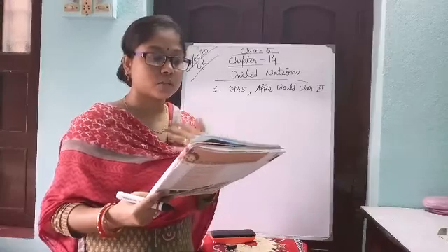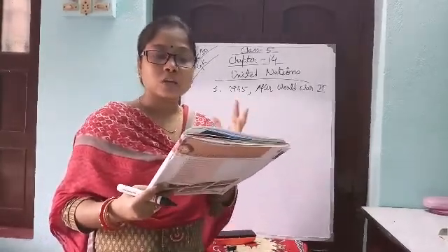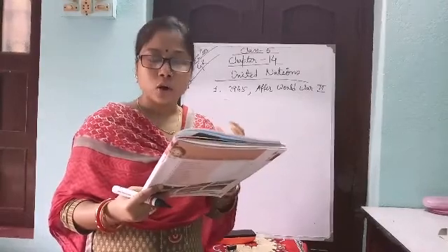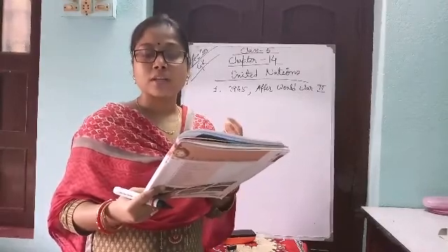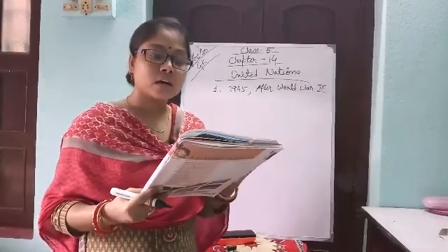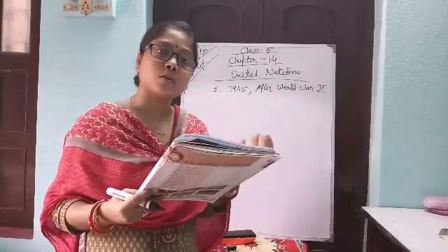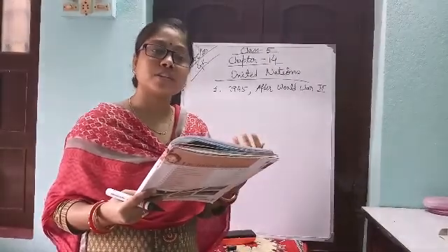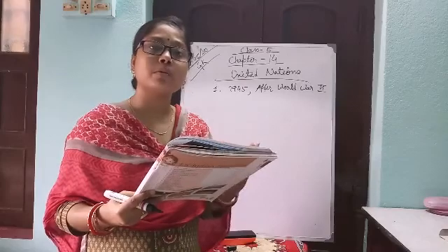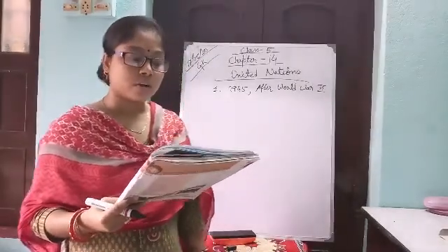To maintain international peace and solve international economic, social and humanitarian problems. So it was formed to solve all these problems. Okay, so you will write like that.